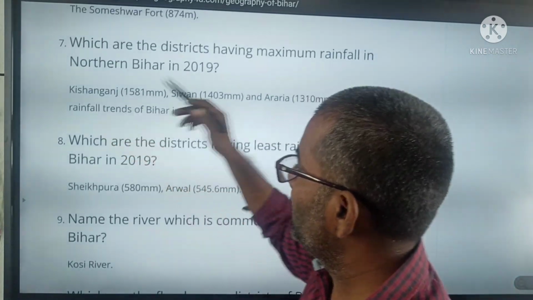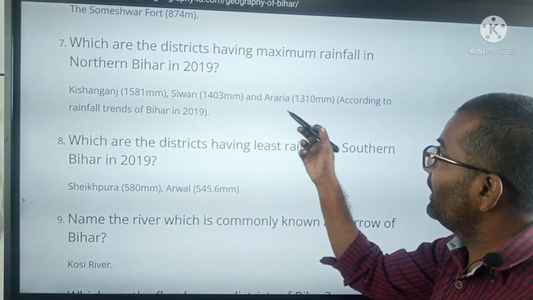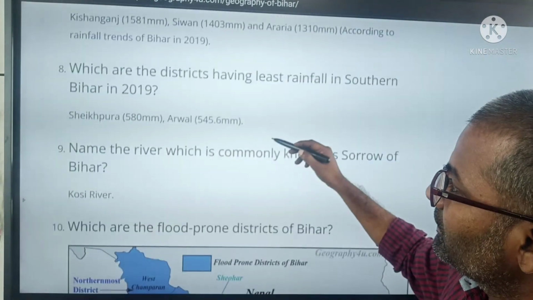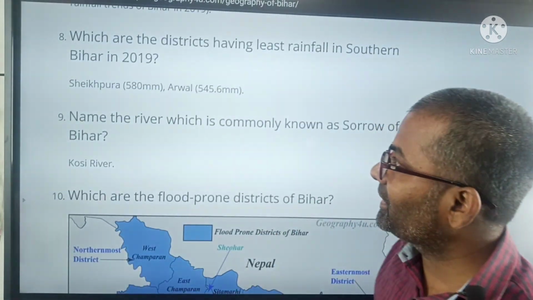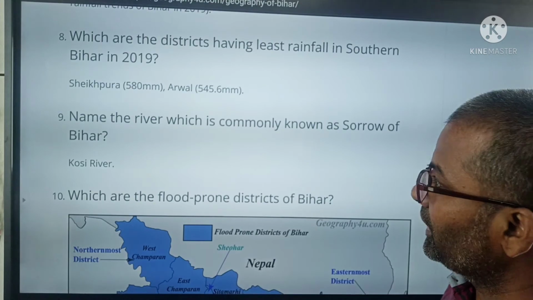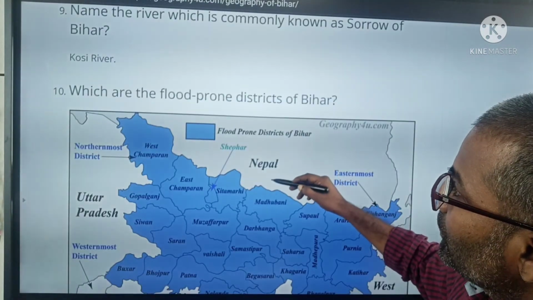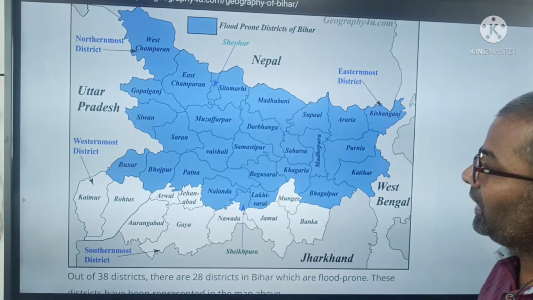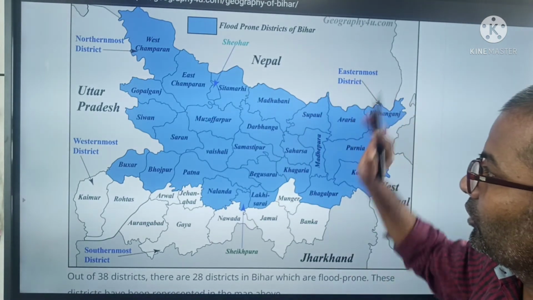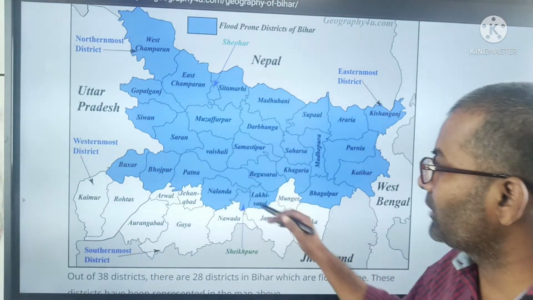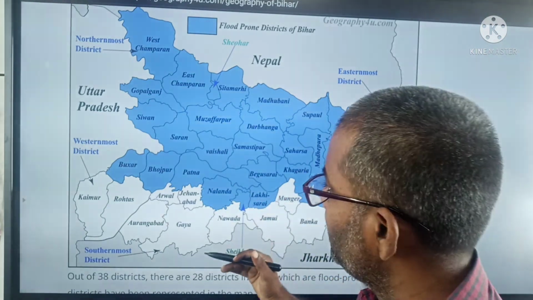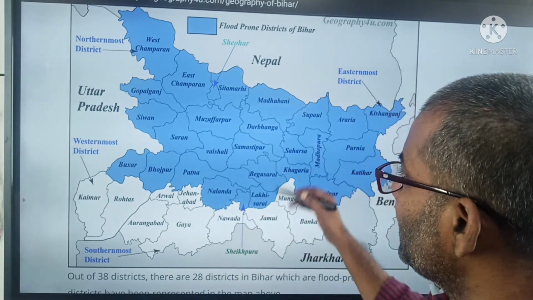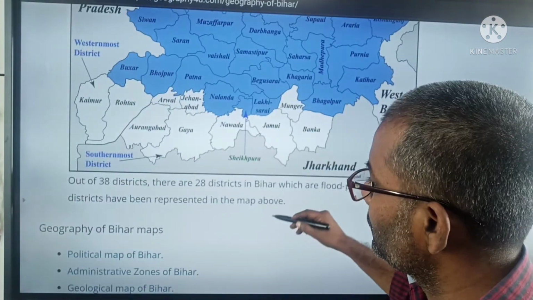Maximum rainfall is received by Kishanganj, Siwan and Araria, according to 2019, around that. And Shekhpura and Arwal receive less rainfall. Mostly upper Bihar and some parts of south Bihar that touch the river Ganga come in the flooded zone.